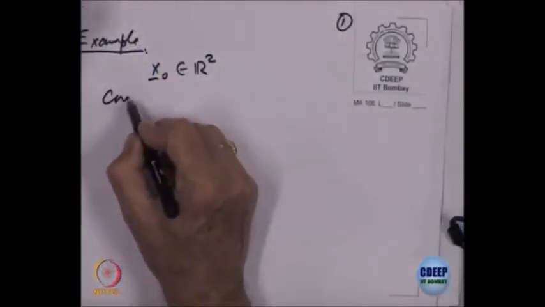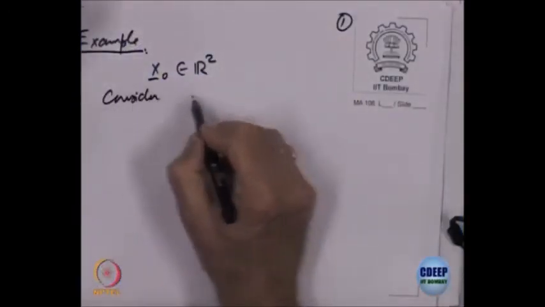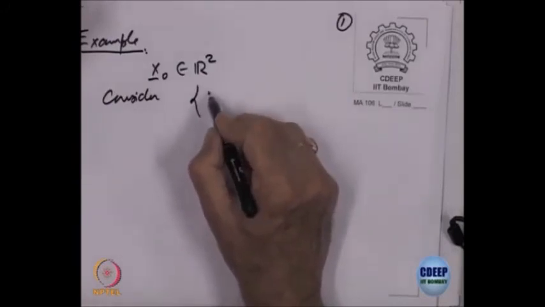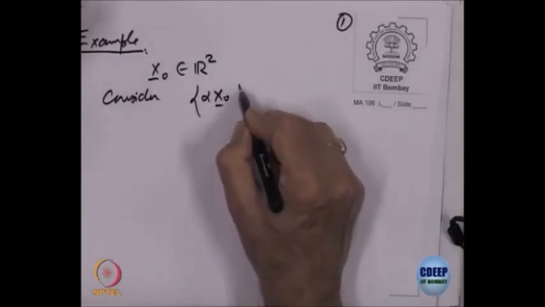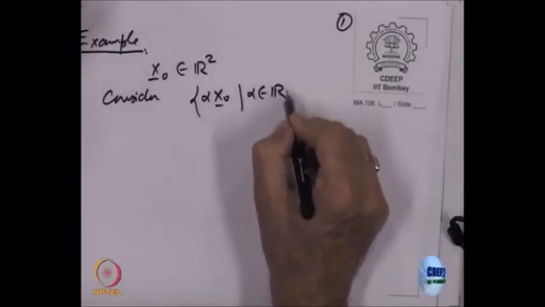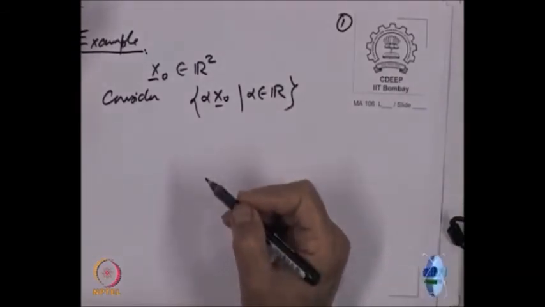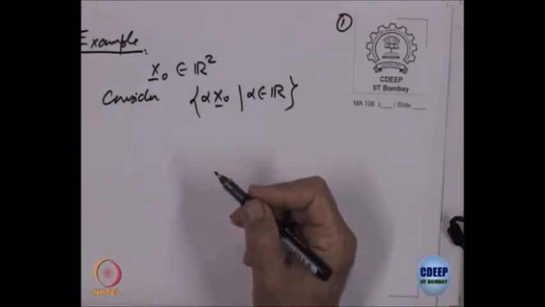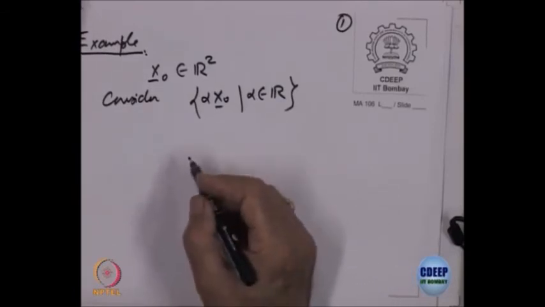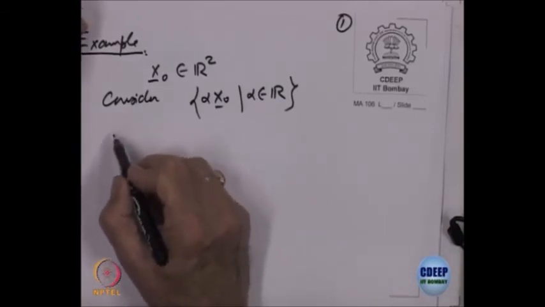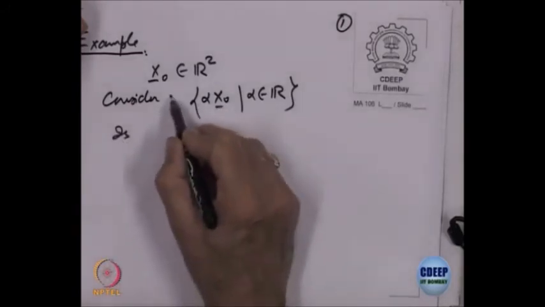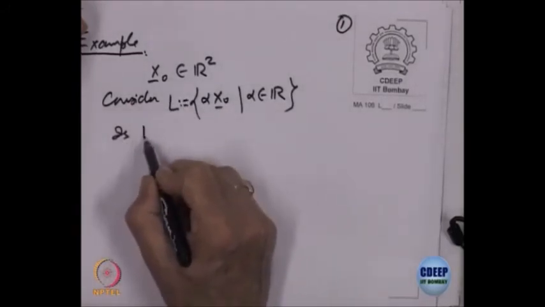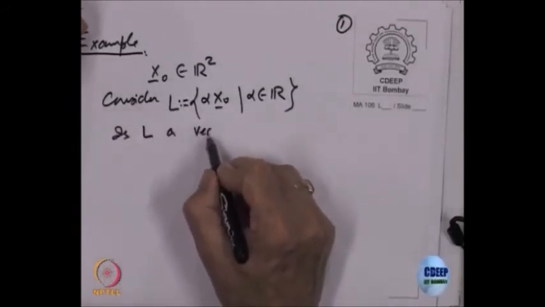Consider the set of alpha x0 where alpha is in R. I have a fixed vector x0 and I multiply it with different scalars. So, the question is, call it L, is L a vector space?